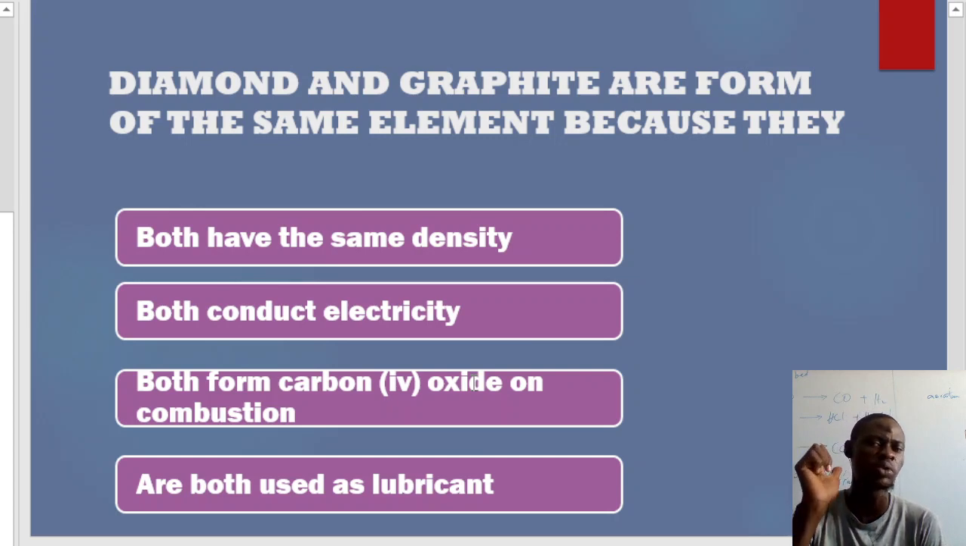Don't forget I said something. Whenever they ask you the differences that are found between two allotropes, you can easily differentiate between two allotropes using their physical properties. Sorry, that's what they have in common. Physical property is going to differentiate them, while their chemical property is the similarity that is found between them. They have similar chemical properties.